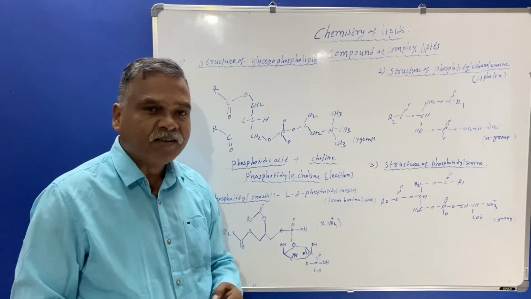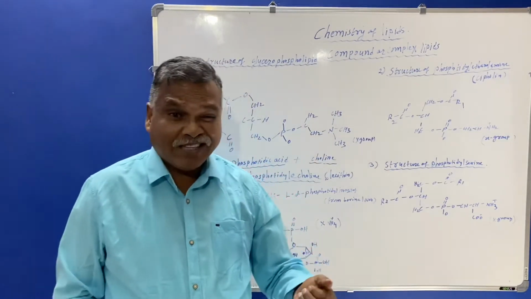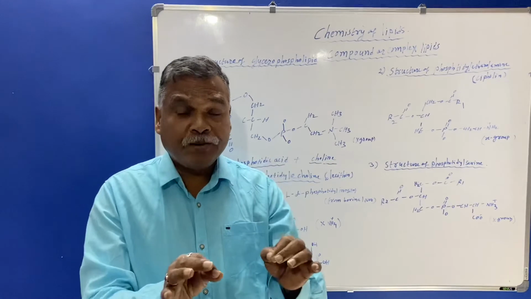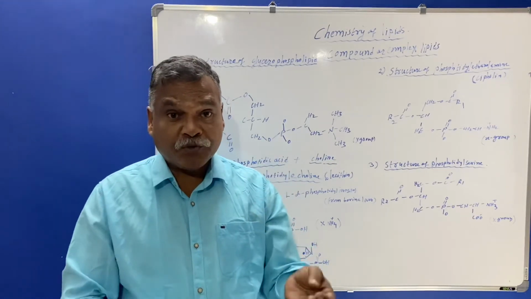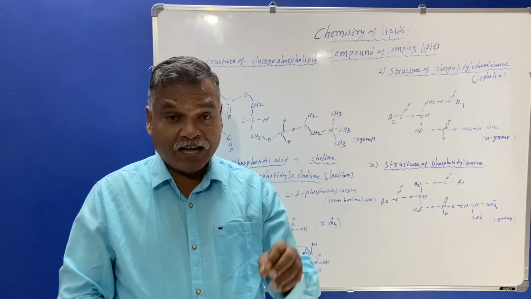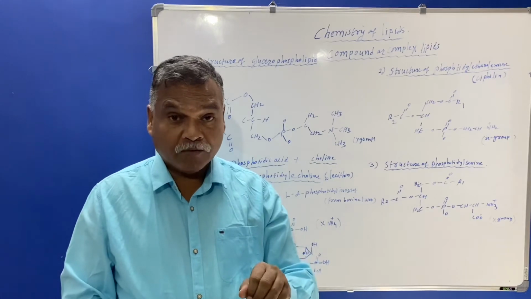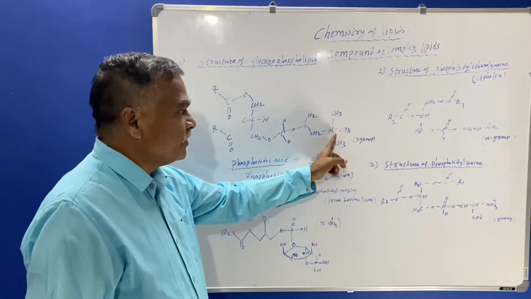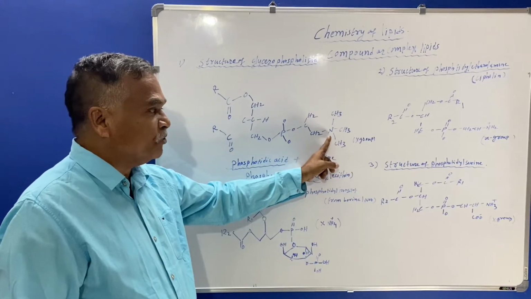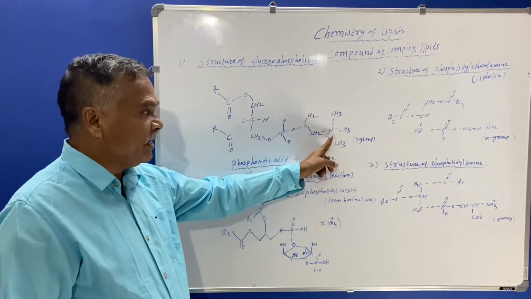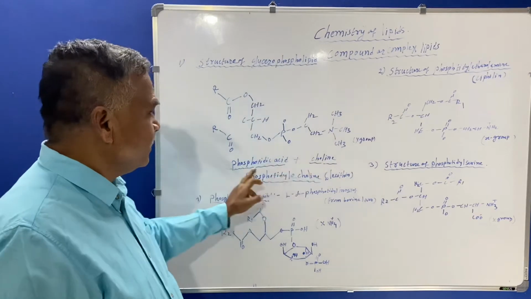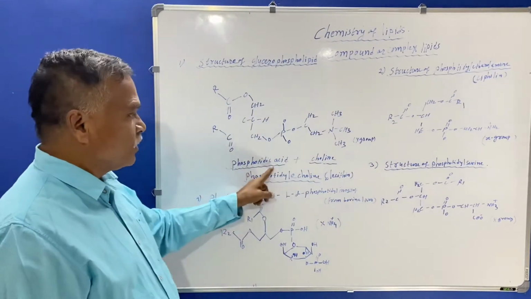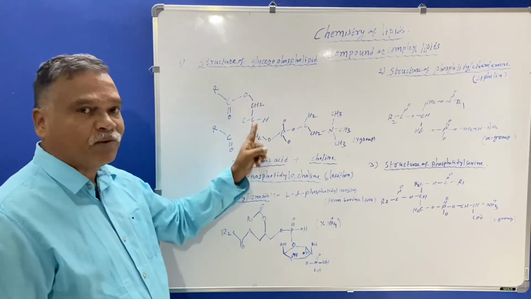In many books, the definition sometimes says compound lipids are those lipids which have an additional group, the X group. The X group will be here, and the amine group will be there. The nitrogen is there, and this molecule belongs to phosphatidic acid. Why is it called phosphatidic?